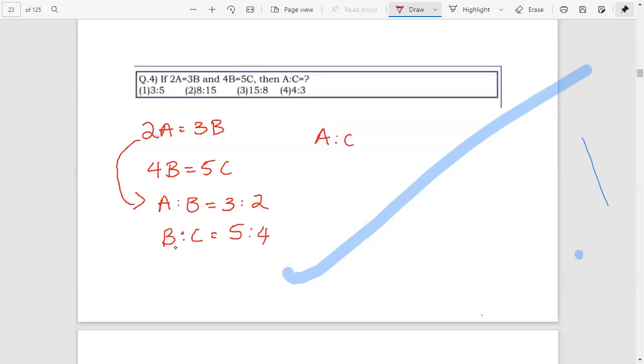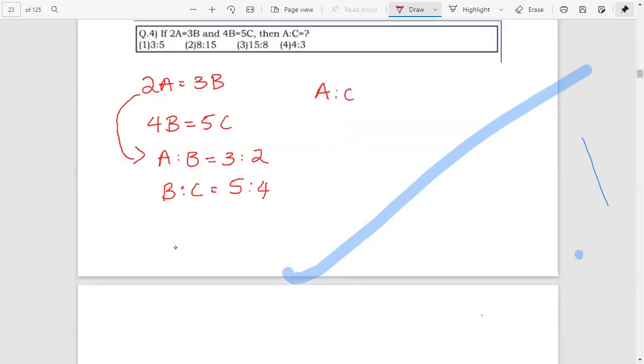There is a simple method to find the ratio of first and last term, that is here a is to c.